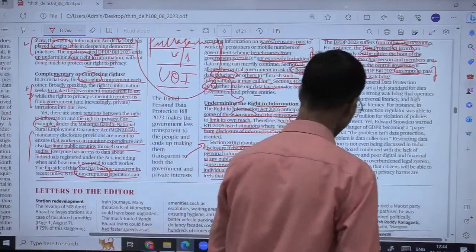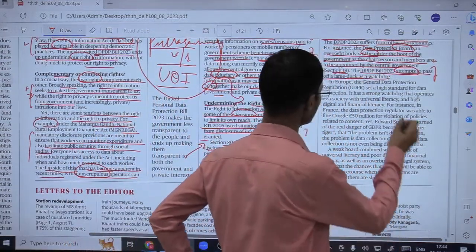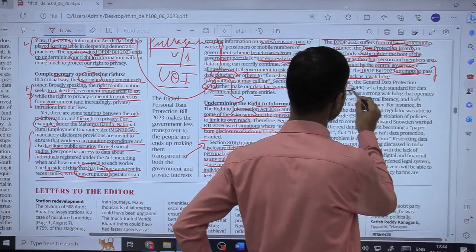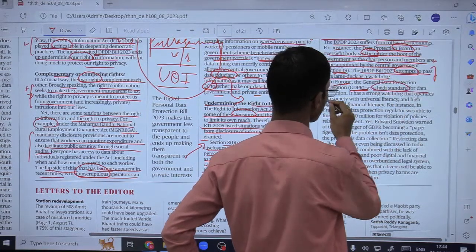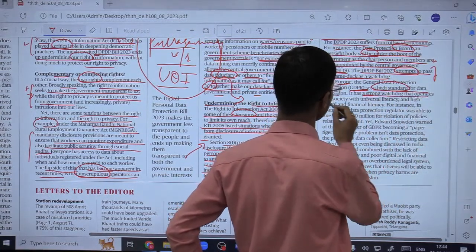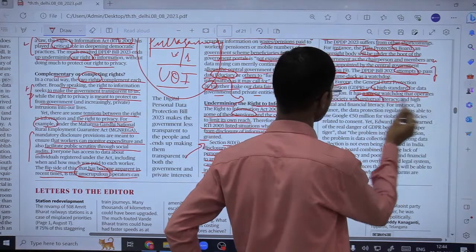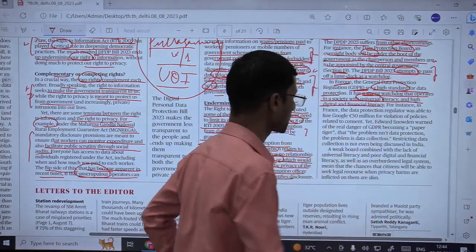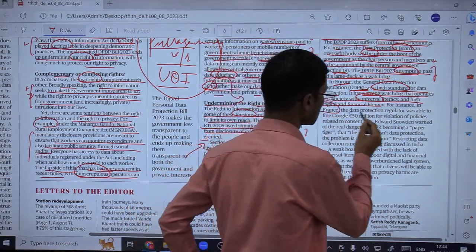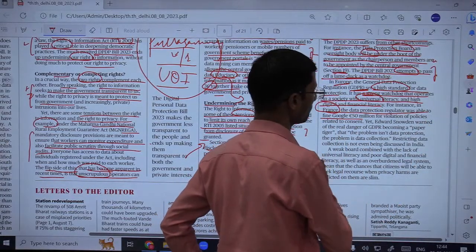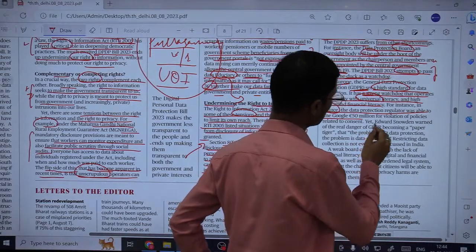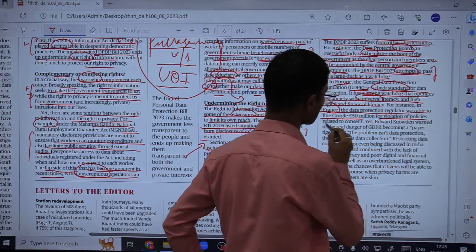In Europe, now examples from across the world, in Europe especially, GDPR, that is General Data Protection Regulation, set a high standard for data protection. It has a strong watchdog that operates in a society with universal literacy and high digital and financial literacy. For instance, in France, the data protection regulator was able to fine Google 15 million euro for violation of policies related to consent.